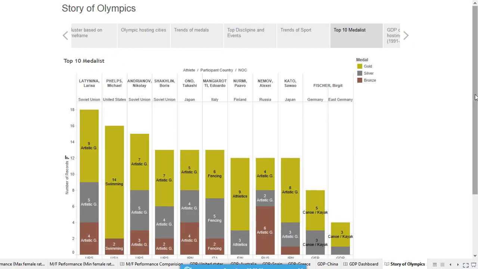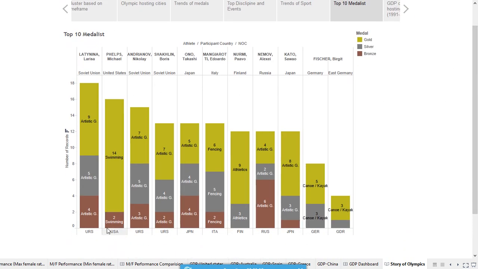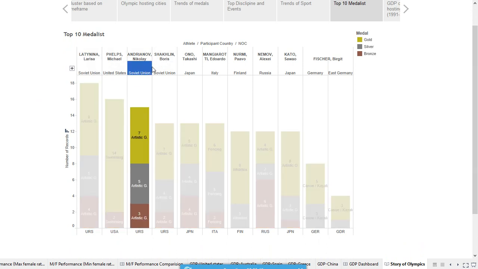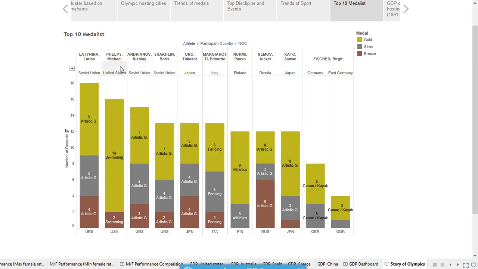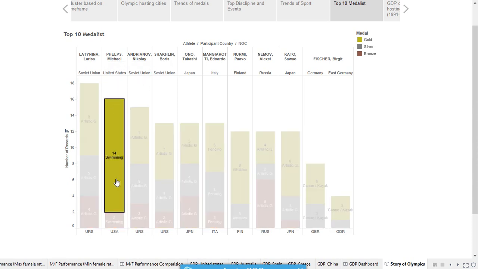The next bar chart represents the top 10 medalists. You can see three of them belong to the Soviet Union and have earned their medals in artistic gymnastics. Michael Phelps from United States won 14 gold medals in swimming.